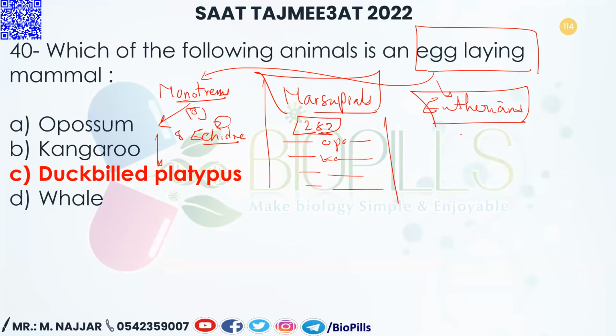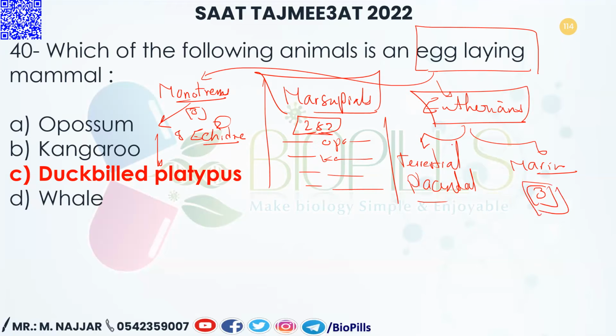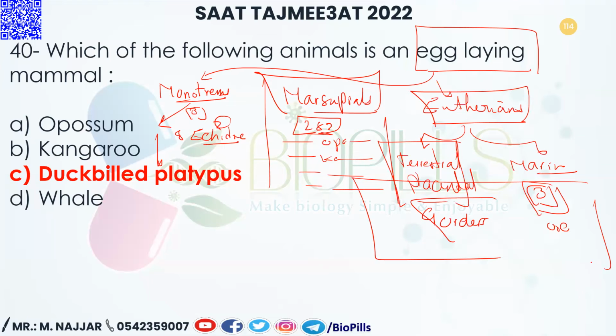Eutherians we can categorize into two groups: terrestrial placental mammals and marine placental mammals. The marine placental mammals have three groups, and the terrestrial placentals have 9 orders, and here we have 3 orders. So the total is 12, and all of them have to be kept in mind. We covered this before in our previous course.